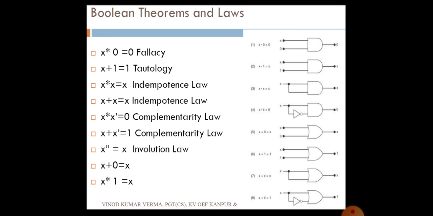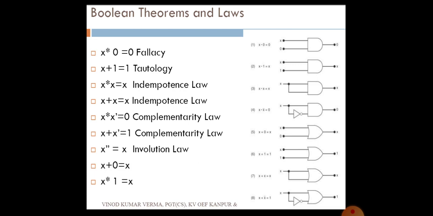Then x into x inverse becomes 0. That is, if x is 0, x inverse will be 1, so 0 into 1 you will get 0. If x is 1, then x inverse becomes 0, so 1 into 0 you will get 0 only. That is called the complementarity law. Then another complementarity law, that is the dual law of complementarity, is x plus x inverse becomes 1.